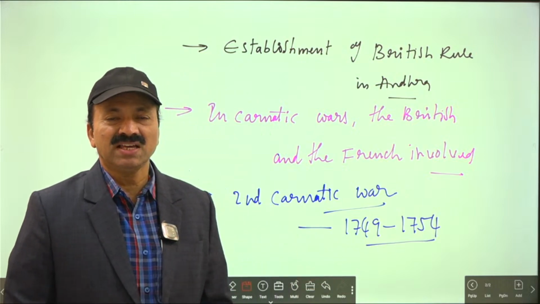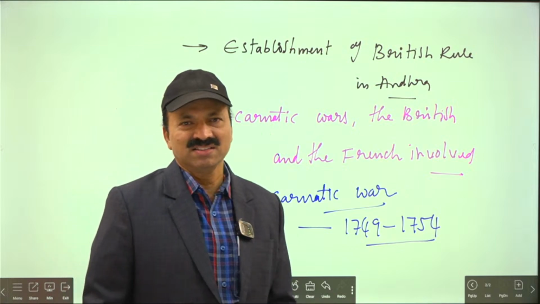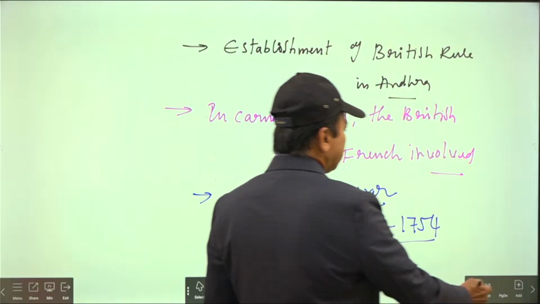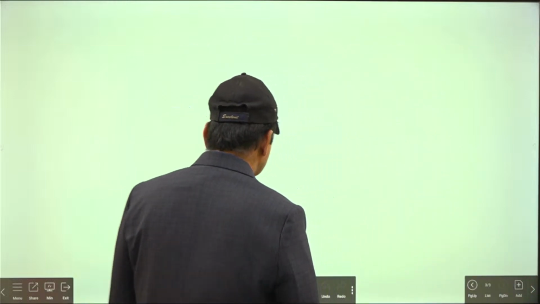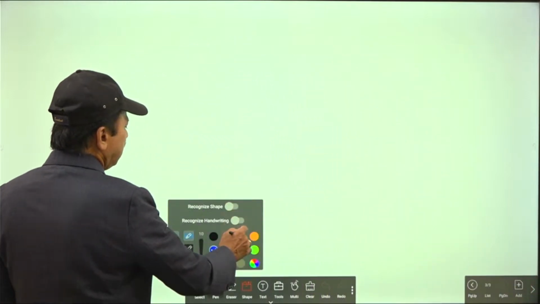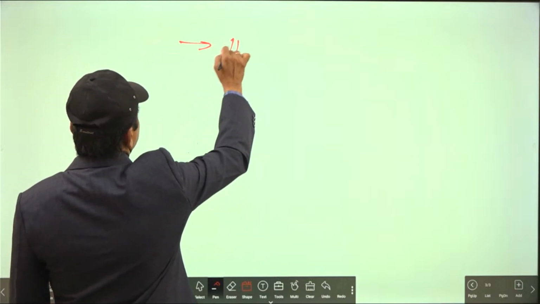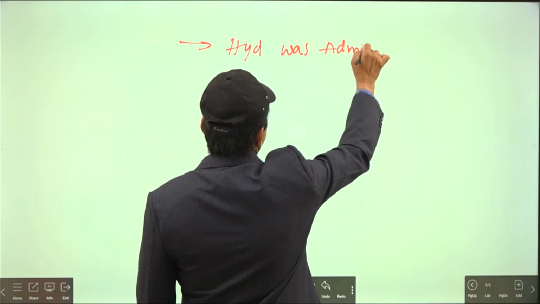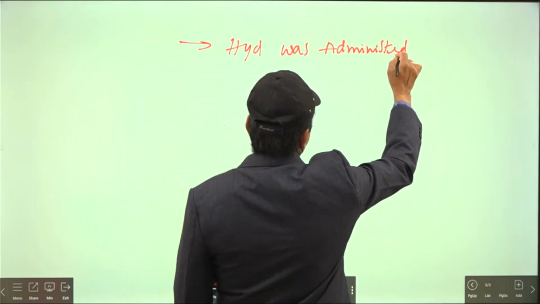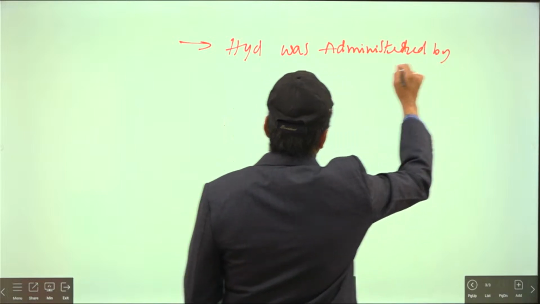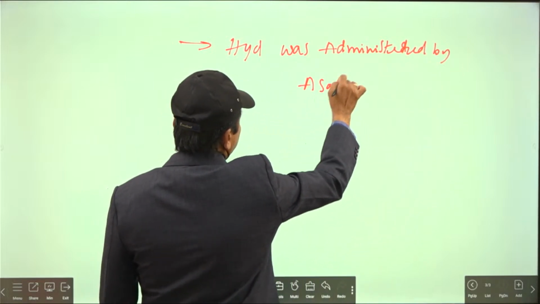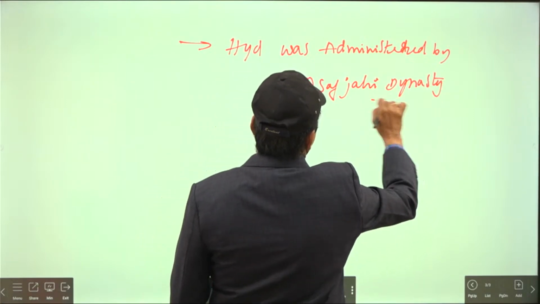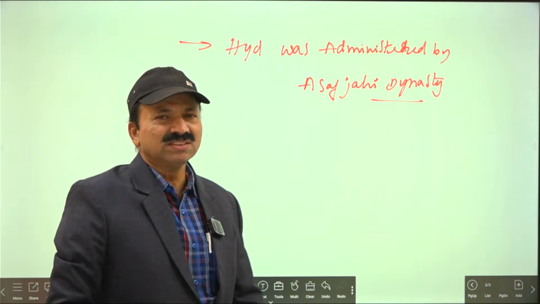One incident took place in Hyderabad, one in Arcot. We don't want the Arcot incident; we want this Hyderabad incident. If you see this Hyderabad incident, what happened? Hyderabad was administered by the Asaf Jahi dynasty, you know well. Which dynasty administered? The Asaf Jahi dynasty.